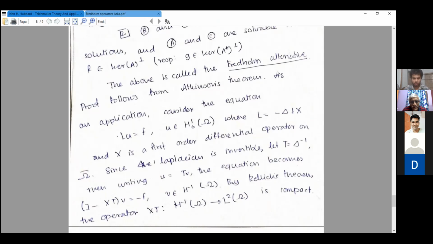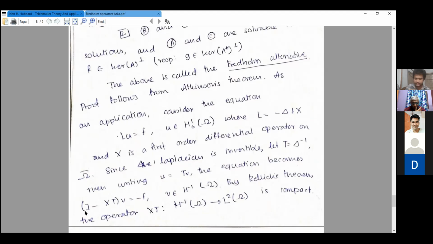Okay. So you are not applying it for that. You are applying it for delta inverse. Like you can construct an inverse of the Laplacian if it's compact. So let T be the inverse of that. See, my main goal is to reduce this equation to something related to a Fredholm operator. If you make the substitution that T is the inverse of the Laplacian and set u to be Tv, then this reduces to something that we recognize, because X is already compact by Rellich's theorem. So this I minus XT is a Fredholm operator.